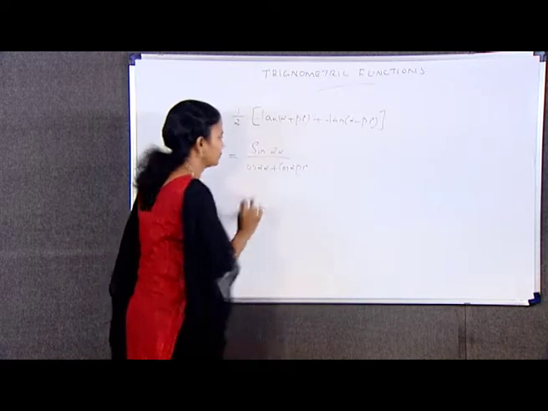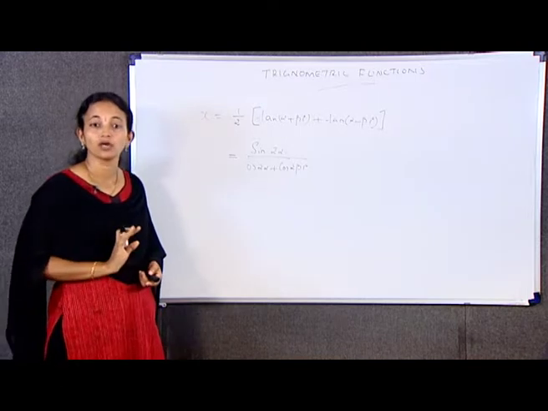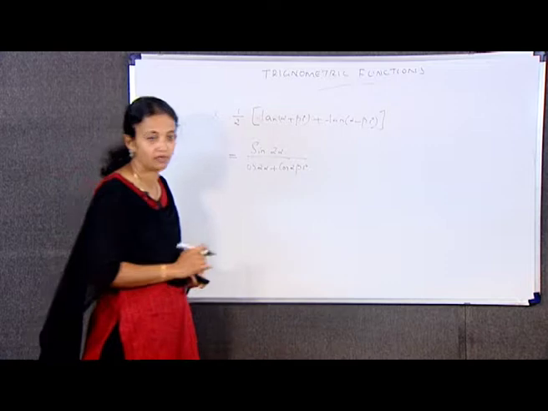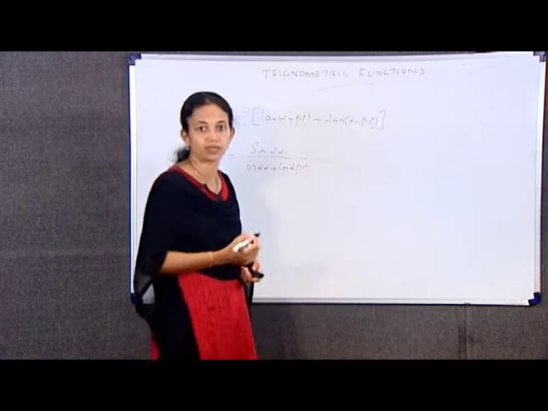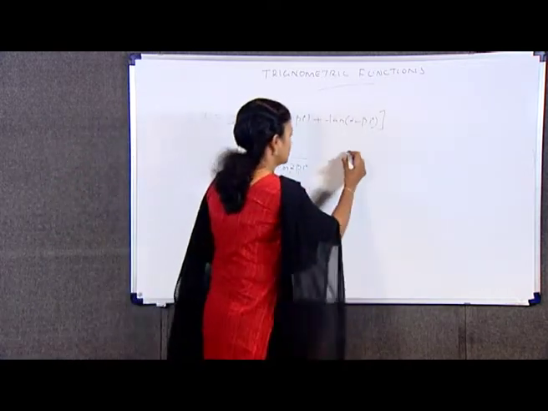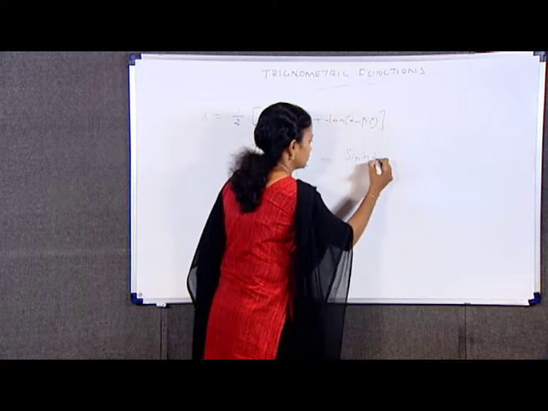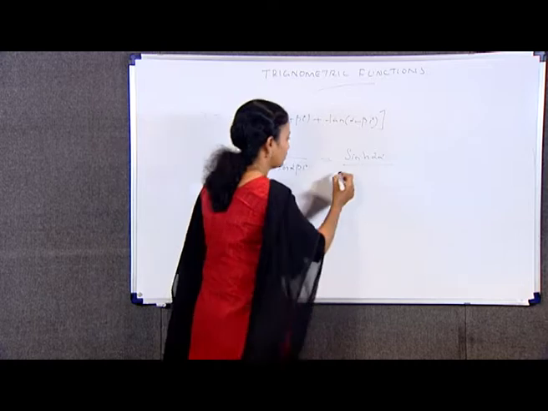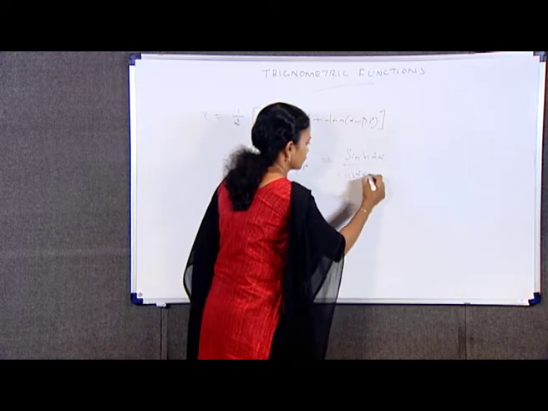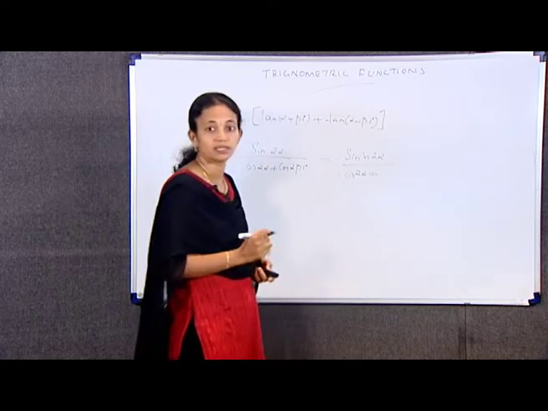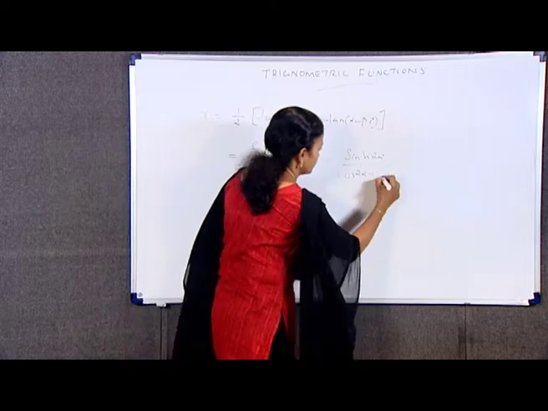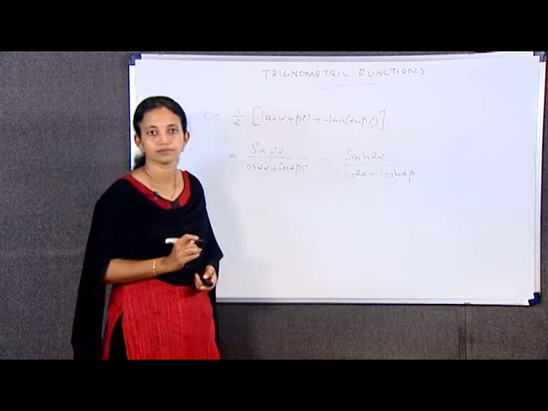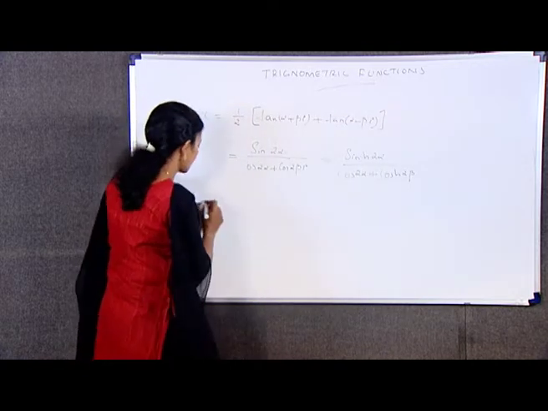On simplification, we get sin 2α by cos 2α + cos 2βi, which is again equal to sinh 2α divided by cos 2α + cosh 2β. Also, this is our x.